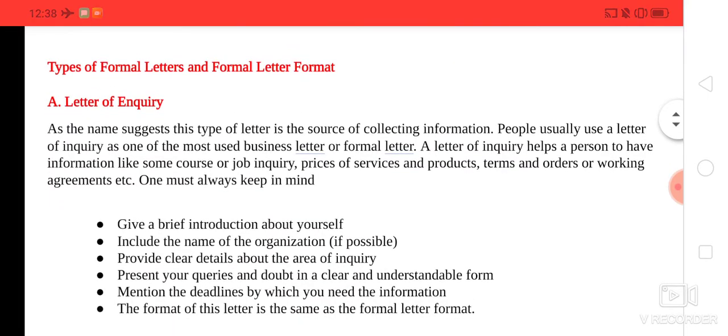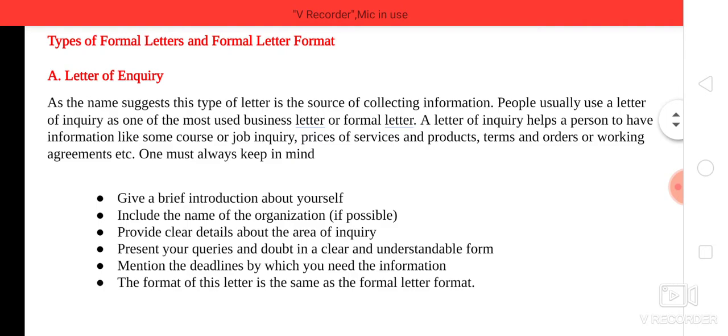There may be different types of formal letters, and each of them will have to follow certain formats. See, this is one letter for enquiry. This is a letter for enquiring about something. Sometimes you may need to enquire about a job, or you may need to inquire regarding the prices of services, products, terms, some agreements and so on. At that time you can go for this format.